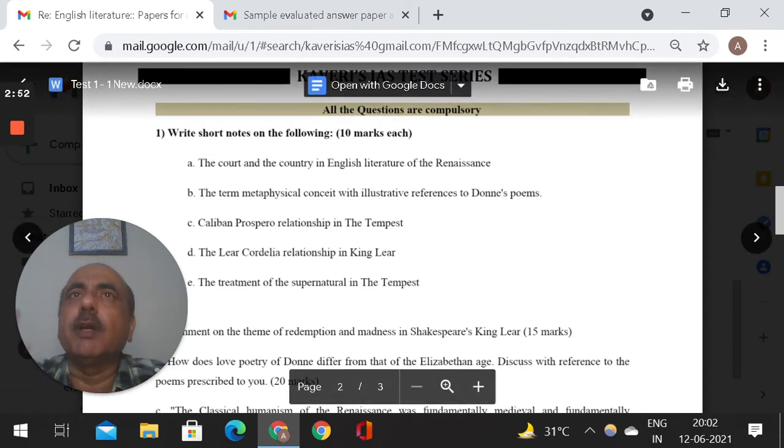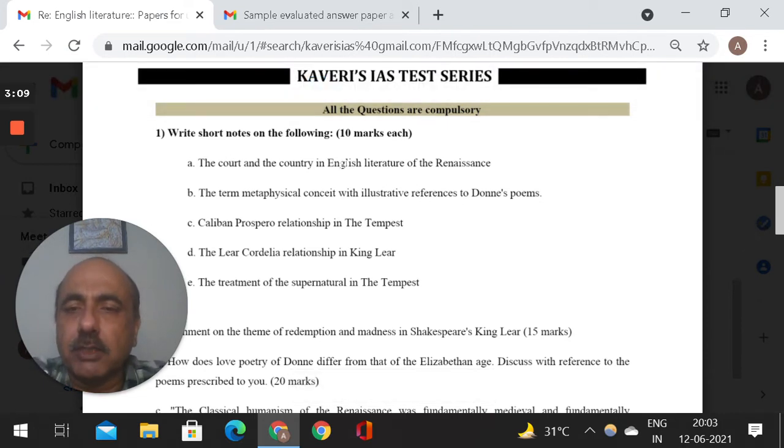Test 1 covers 3 topics: Renaissance, the Elizabethan era and Jacobean era literature, both the plays of Shakespeare, and the metaphysical poetry and John Donne's poems. So now the first question is, write short notes on the following, 10 marks each: the conceit and the conceit in English literature of the Renaissance. Now 150 words is the limit in which you have to attempt this question.